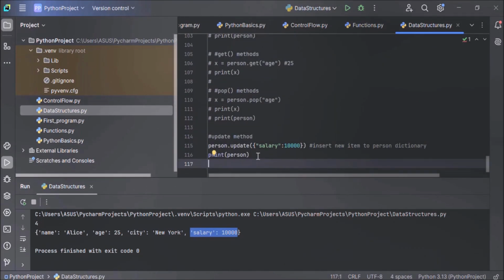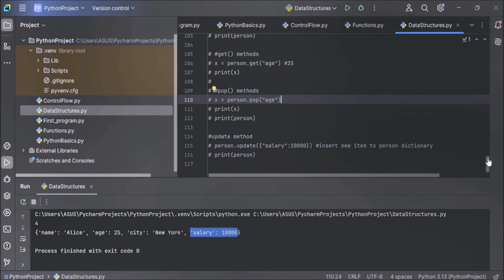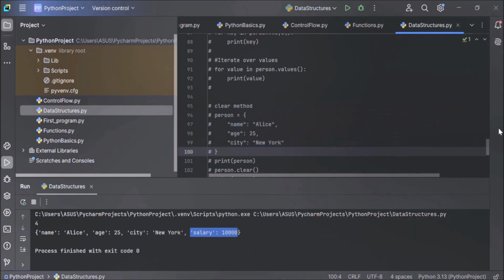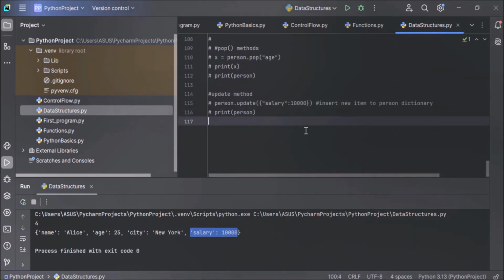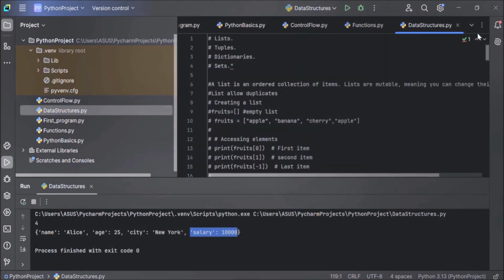Before we start sets, let me comment out these codes. Yes. Now sets. Just like list, tuple, and dictionary, sets are also used to store multiple items in a single variable. Set is one of the 4 built-in data types in Python used to store collections of data.